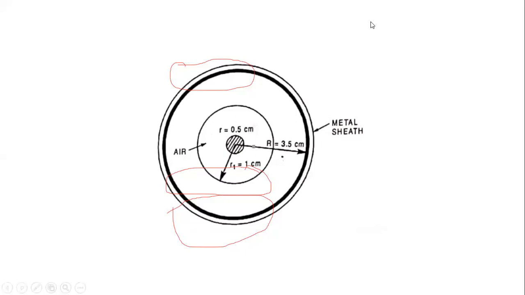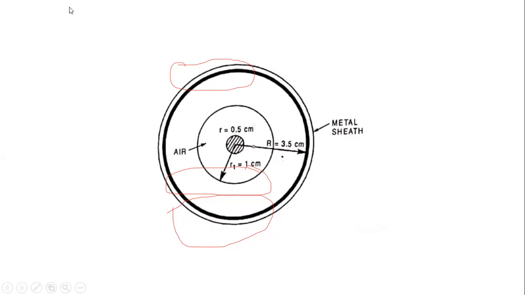First of all, why are we selecting that grading? For a uniform distribution of dielectric stress in the cable. We obtain the uniform distribution of dielectric stress in the cable, that's why we prefer the grading. We are using two types of grading methods: the first one is the capacitance grading and the second one is the intersheath grading.